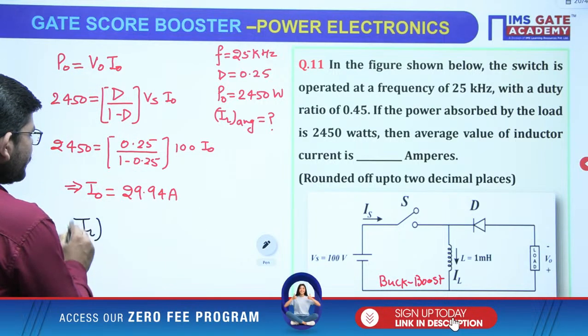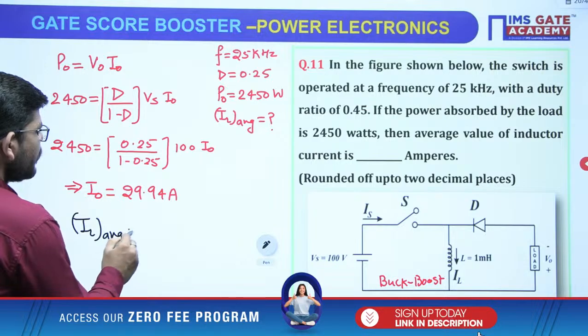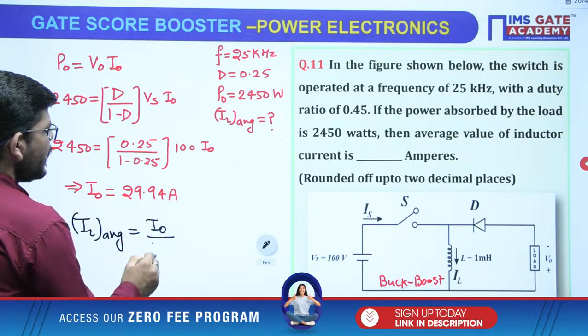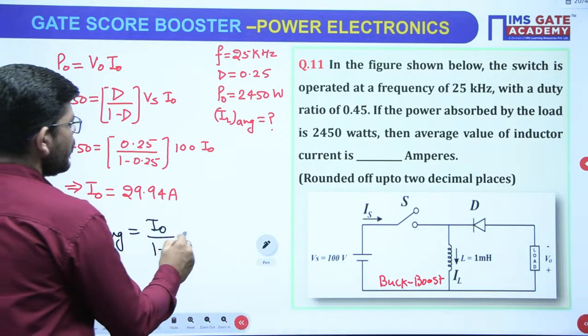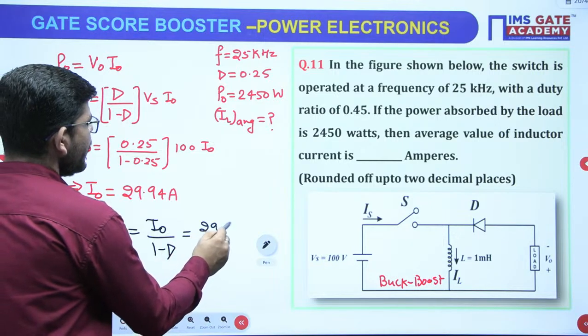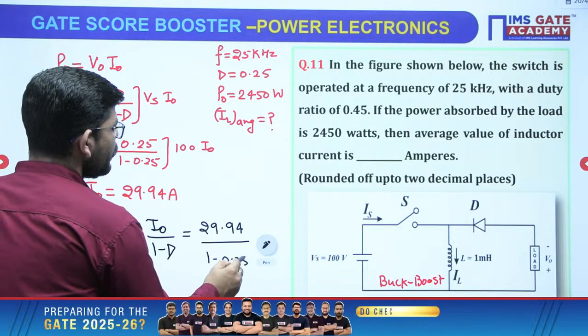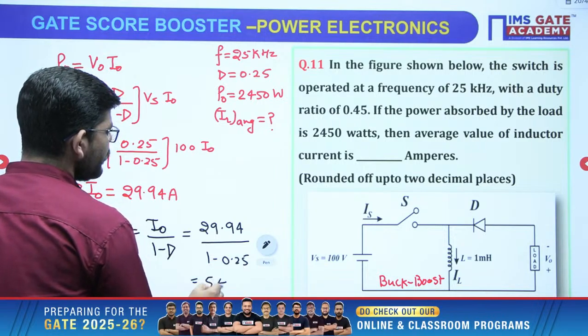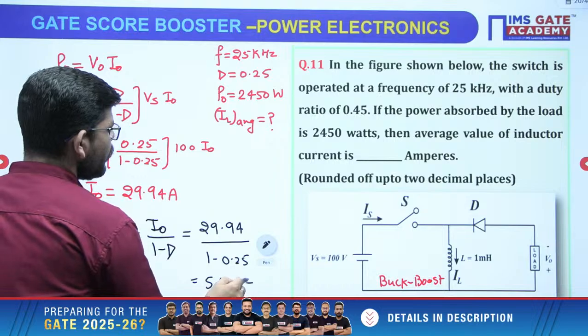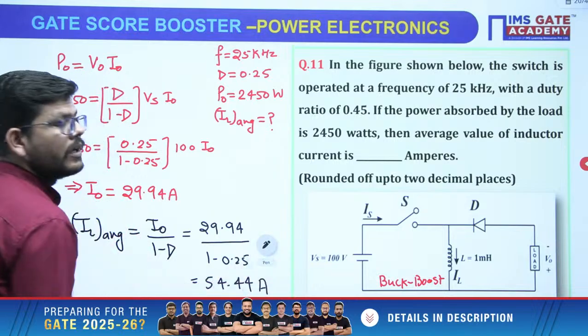Then we have to calculate IL average. So whether it is a boost converter or a buck boost converter, IL average is I naught over 1 minus D. What is I naught? It is 29.94, and D is given as 0.25. Once you solve it, you will get 54.44 amperes, right?